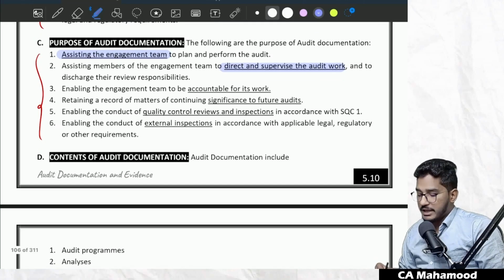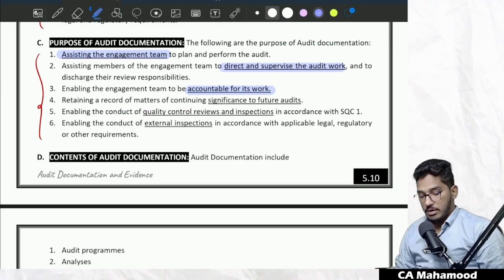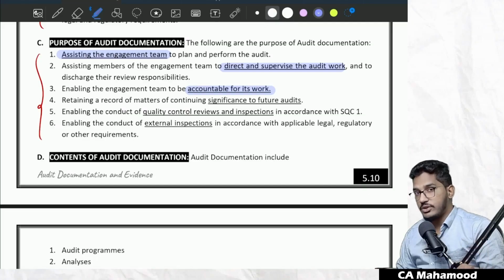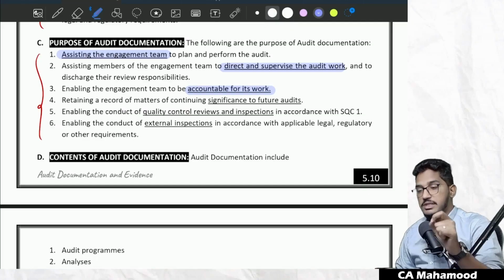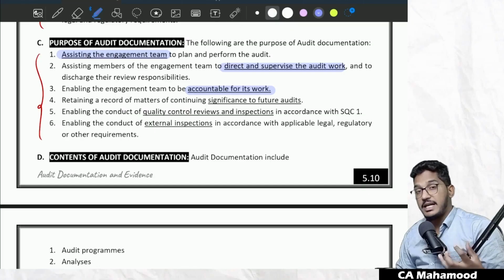And enabling the engagement team to be accountable for its work. By maintaining audit documentation, you can make your engagement team members responsible for that work. Why? Because if tomorrow something goes wrong, I can easily find out that work was assigned to him. I can easily call that person and fix the responsibility on him. So if you have audit documentation in place, it will make the engagement team members accountable for their work.